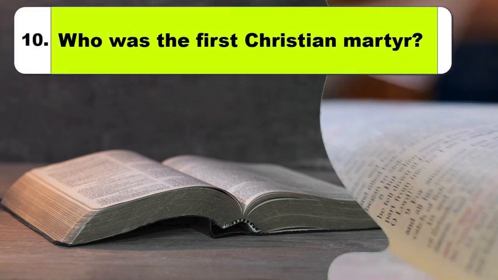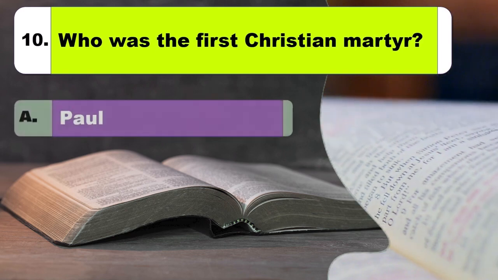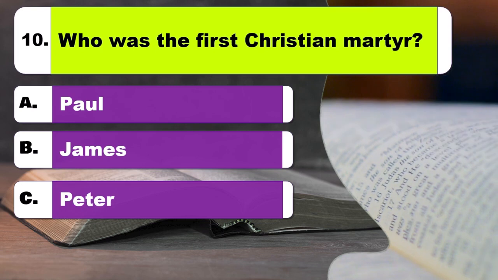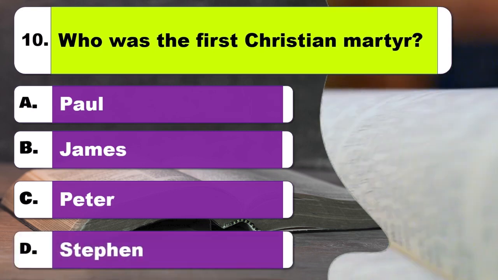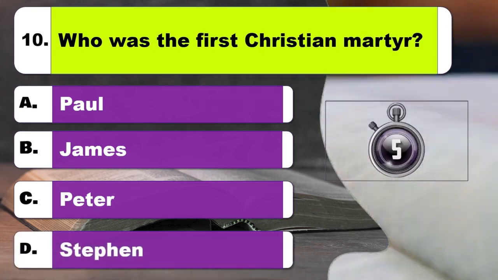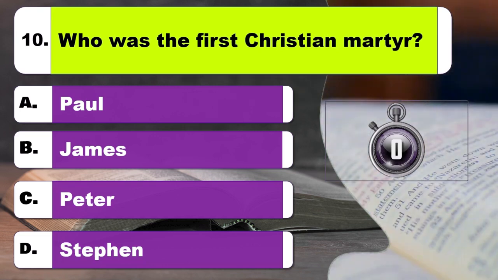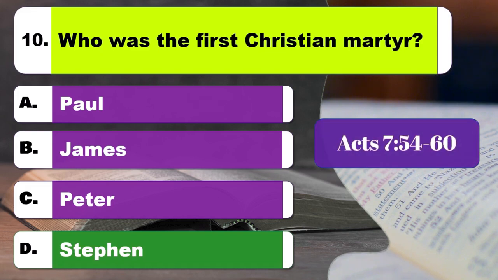Question 10. Who was the first Christian martyr? Option A, Paul. Option B, James. Option C, Peter. Option D, Stephen. The right answer is option D, Stephen.